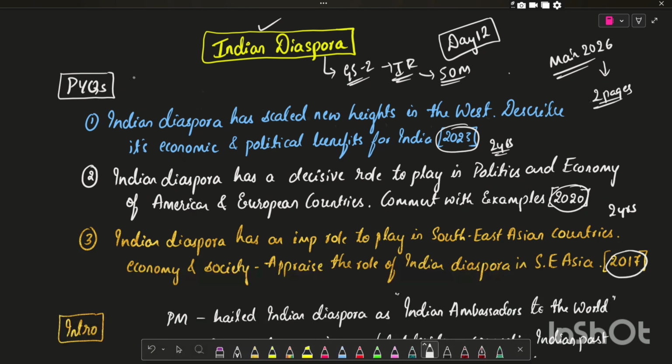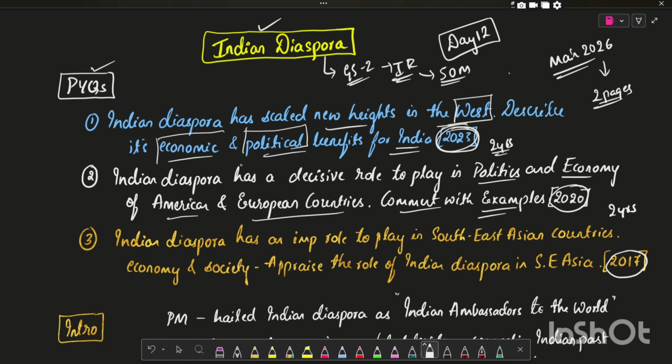Before starting, let us go through previous year questions. Indian diaspora has scaled new heights in the West. Describe its economic political benefits for India, which was asked in 2023. They asked the role of Indian diaspora in the West and their economic and political benefits. The next question is Indian diaspora has a decisive role to play in politics and economy of American and European countries. Comment with example. This is the same question that is asked, but the language is changed. Here they mentioned West, here they mentioned American and European countries, which is nothing but the West.